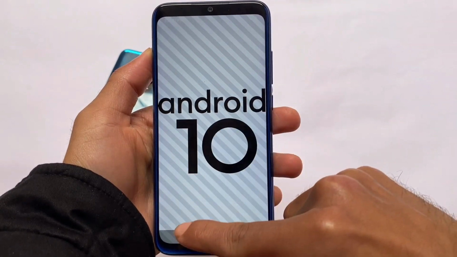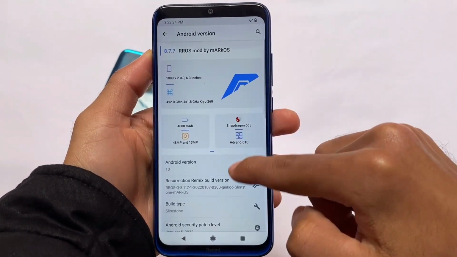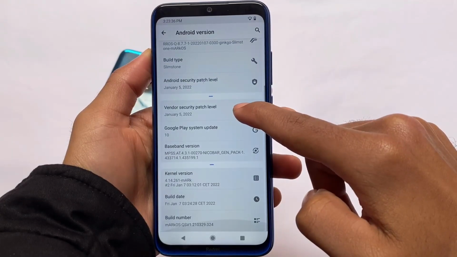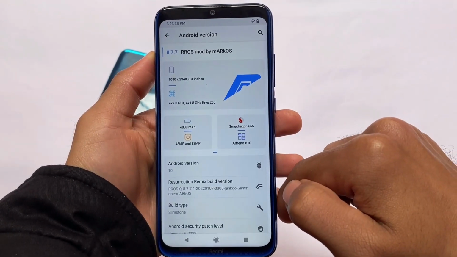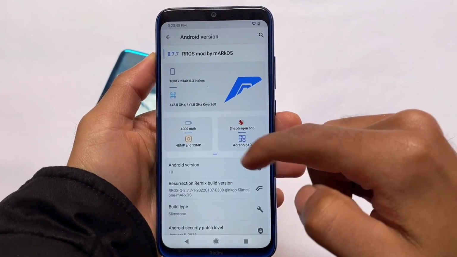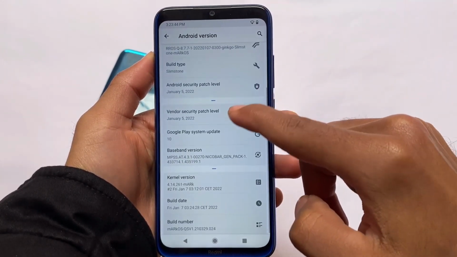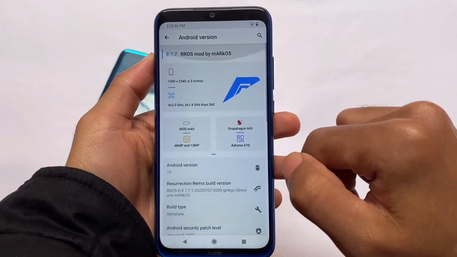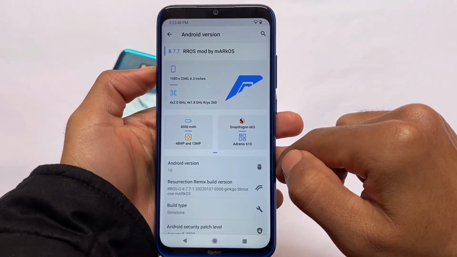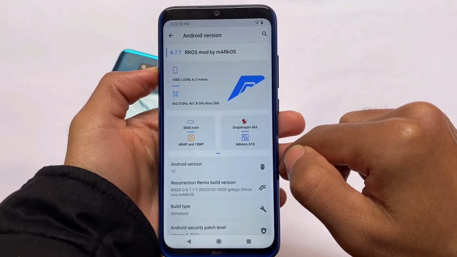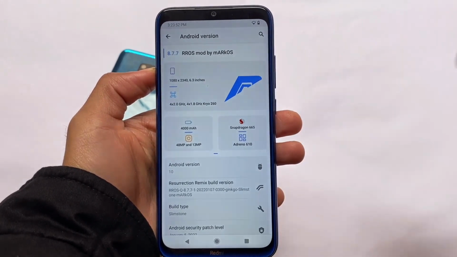I used this ROM the first time on Android version 5, which was Lollipop, and it was great in terms of customization. Is this still one of the best customization-based customs right now? Let's find out, and let's look at some customizations which you get in Resurrection Remix. And yes, this is based on Android 10.